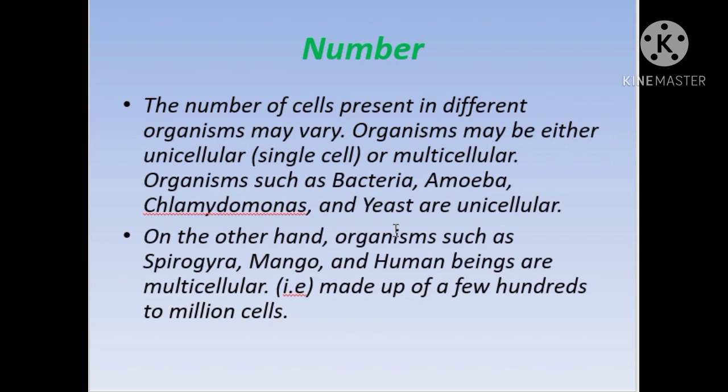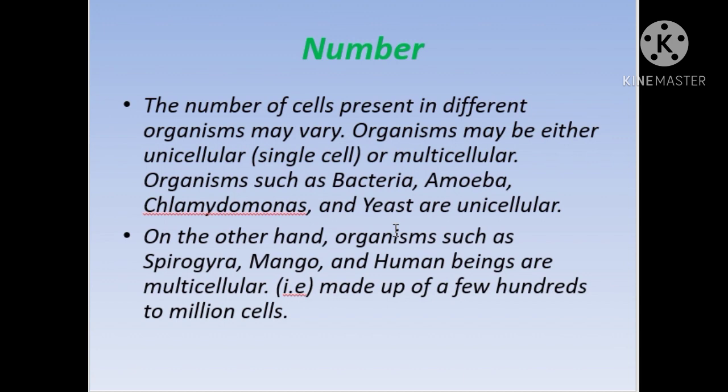So what are the examples of unicellular organisms? Bacteria, amoeba, chlamydomonas, and yeast are some of the examples of unicellular organisms. On the other hand, organisms such as Spirogyra are examples of multicellular ones. What is Spirogyra? It is an algae. What algae? Green algae, and it is found in fresh water.